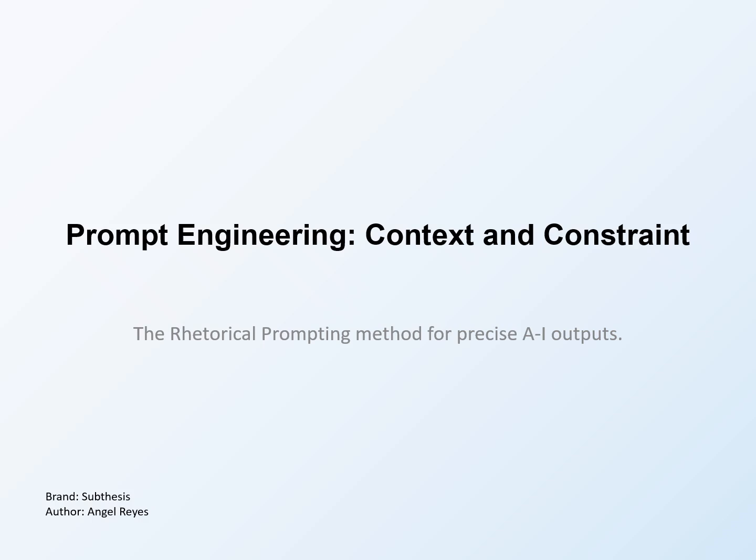This lesson introduces the rhetorical prompting method, a structured approach to providing context and constraints that ensures you communicate everything the AI needs to perform well. We will explore how to provide rich context, craft effective constraints, and combine these elements with personas for maximum impact. By the end of this lesson, you will have a complete framework for constructing prompts that consistently produce useful results.